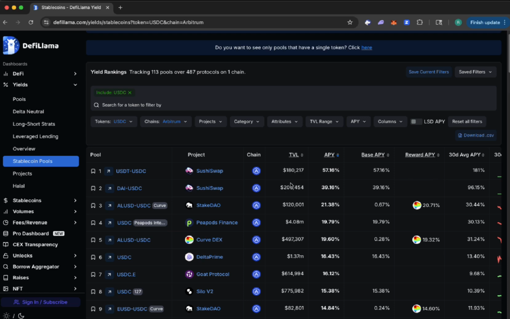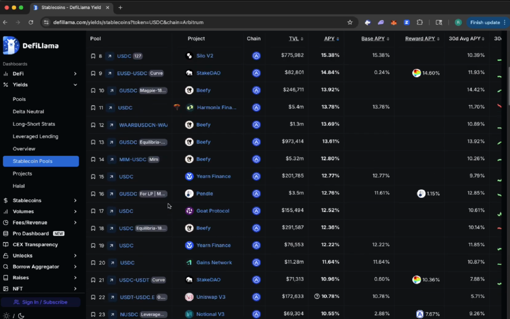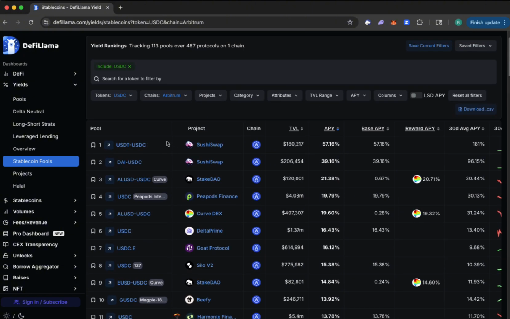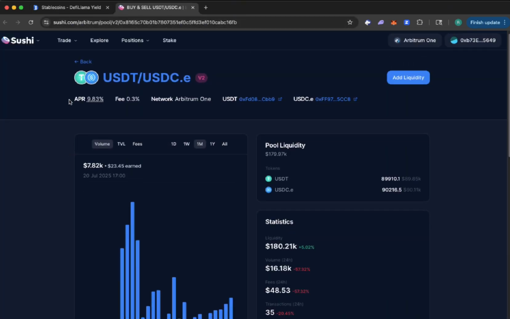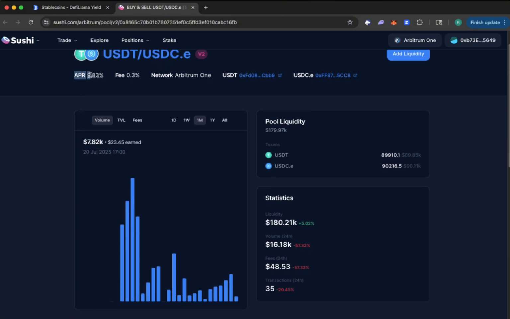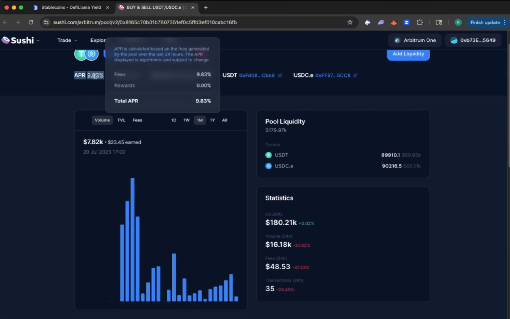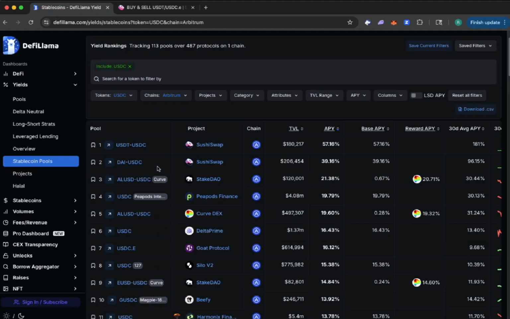even if it goes down or fluctuates. But the thing that you want to do, once you sort of screen these types of things out, is check to see if they're actually accurate. And you can generally do that by clicking this arrow. It'll take you to the SushiSwap page. You'll go here and see what's going on. And you can see here, USDC and USDT, the APY it's showing here is 9.83%, which is so much less than what we saw on DeFiLlama, right?